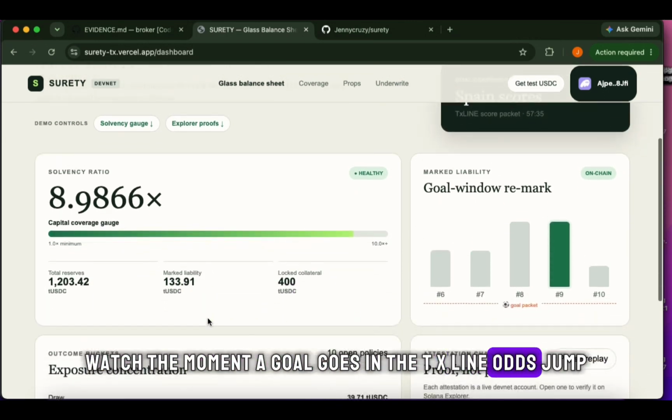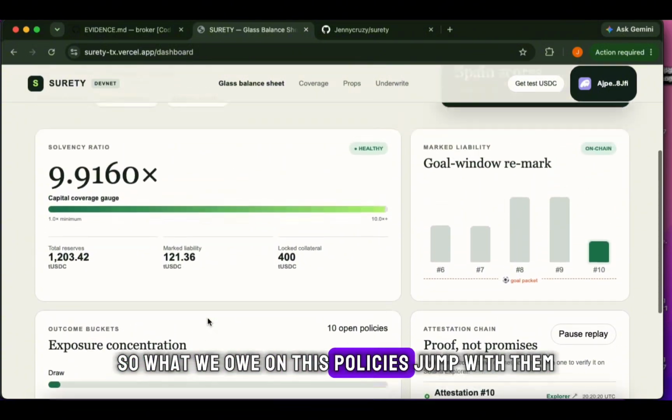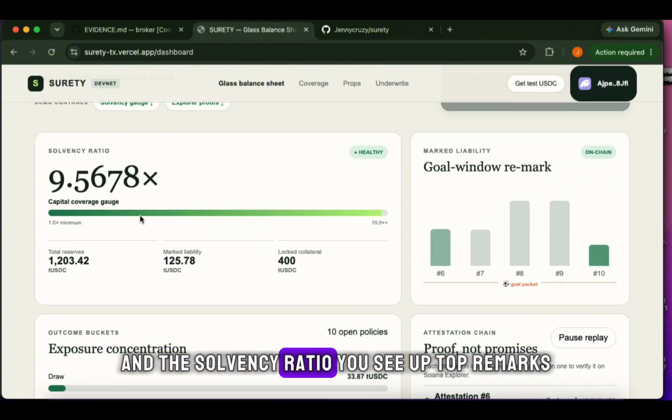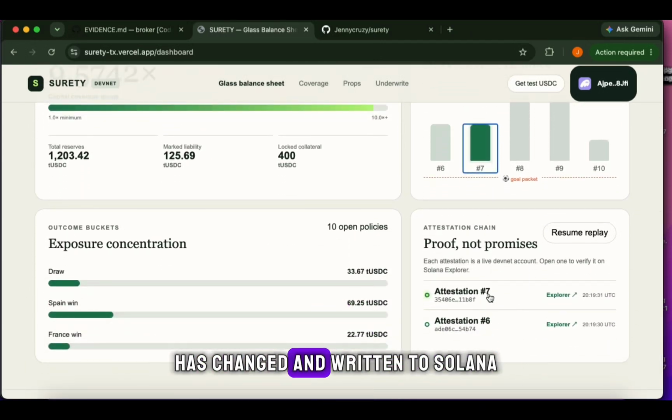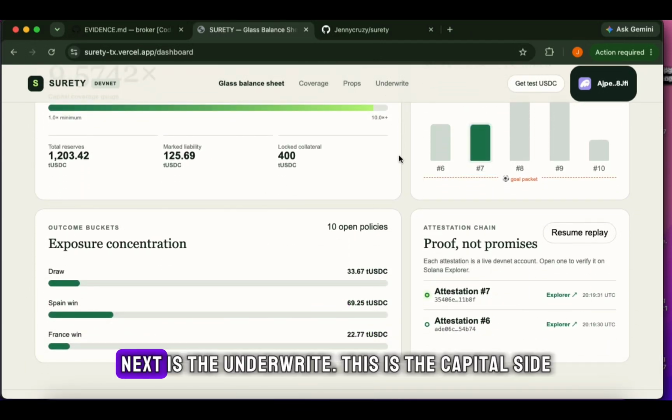The TX Line odds jump, so what we owe on these policies jumps with them, and the solvency ratio you see up top re-marks in real time. Each one of those states is hash-chained and written to Solana. Next is the vault on the right.